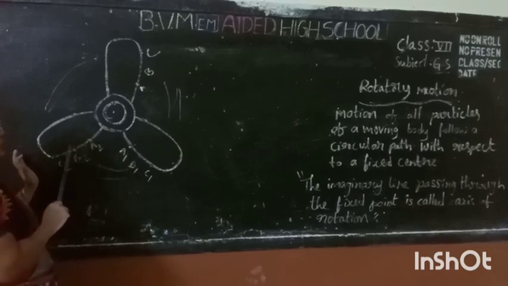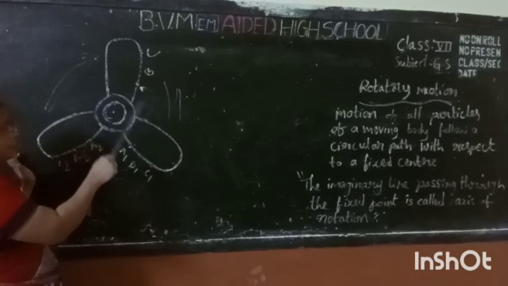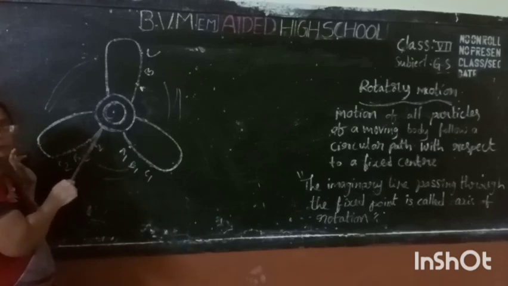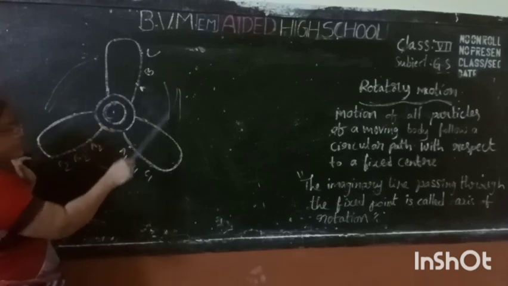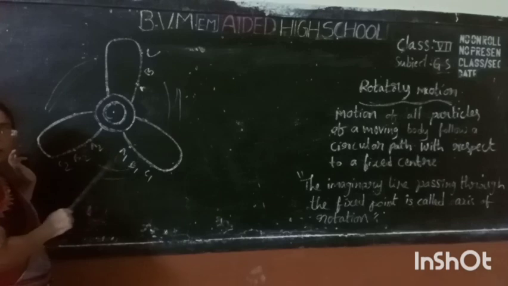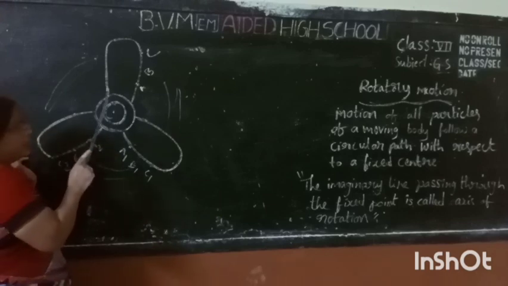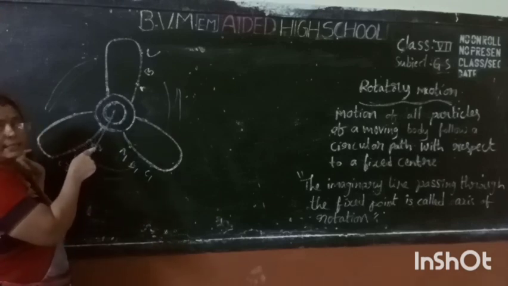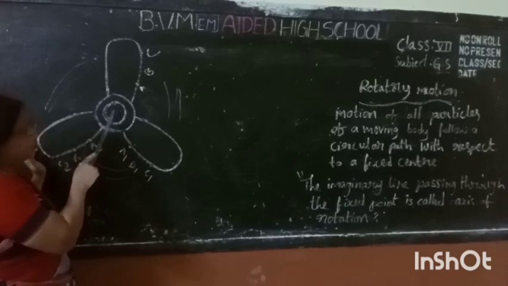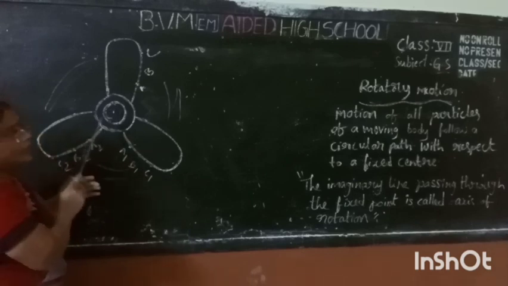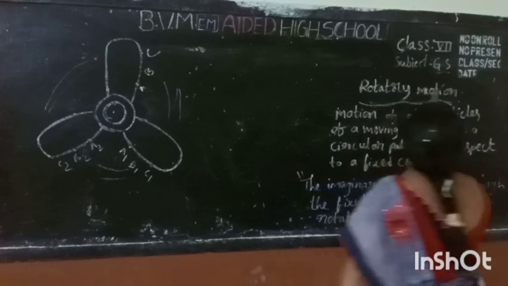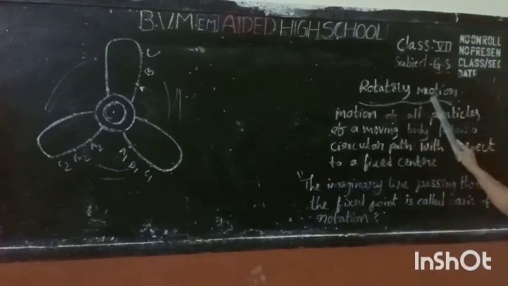Here we observe there is no change in the position of the fan. Only the blades are moving around a fixed axis. Are you understood? What is called rotatory motion? What is the definition of rotatory motion?